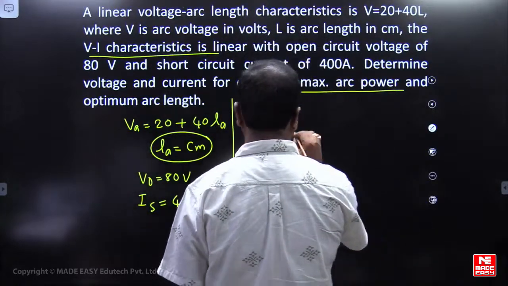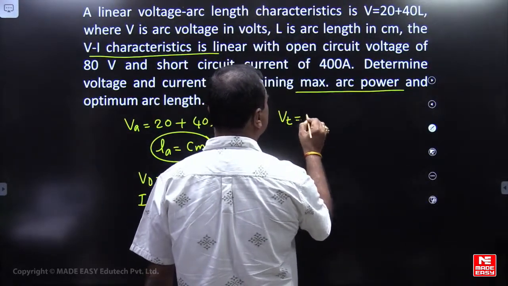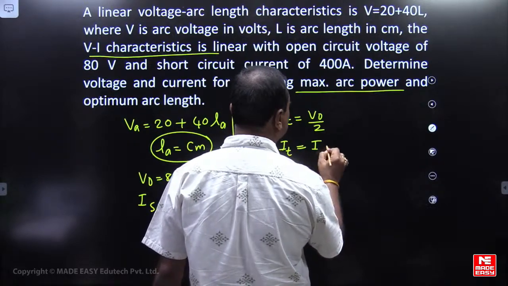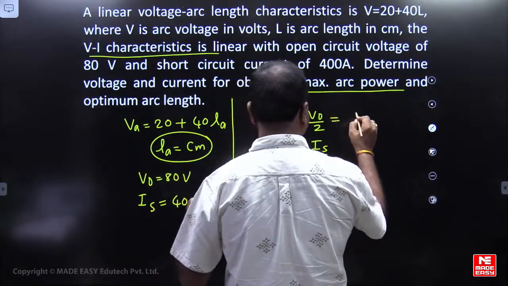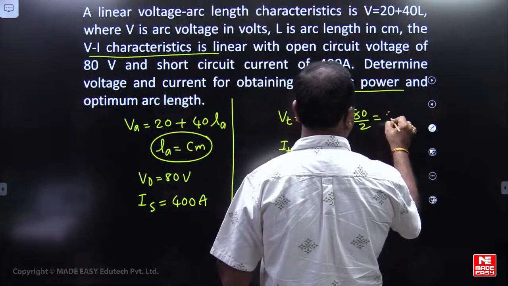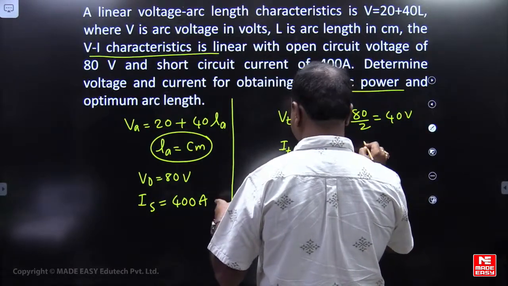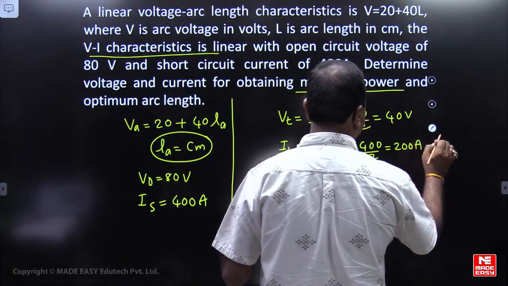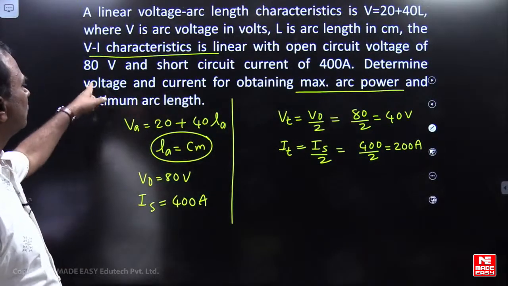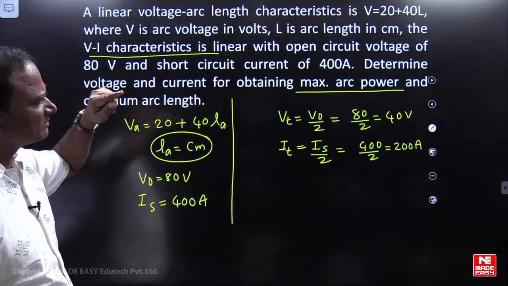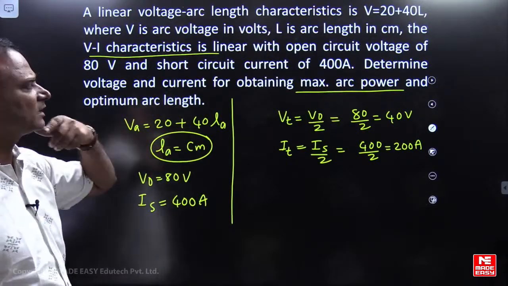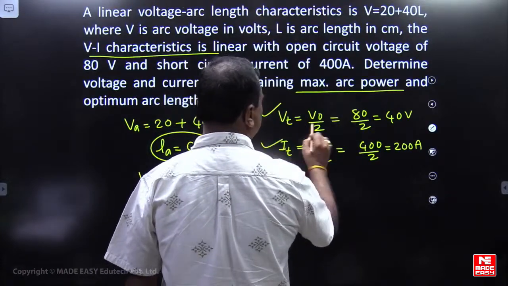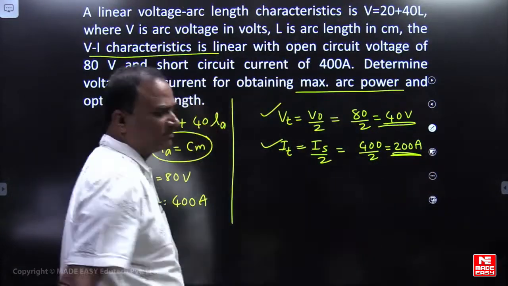So I will use the shortcut method here, friends. Vt equal to V0 by 2, It equal to Is by 2. So V0 by 2, 80 by 2, equal to 40 volts. Is by 2, 400 by 2, equal to 200 amps. Voltage and current for maximum arc power are 40 volts and 200 amperes.